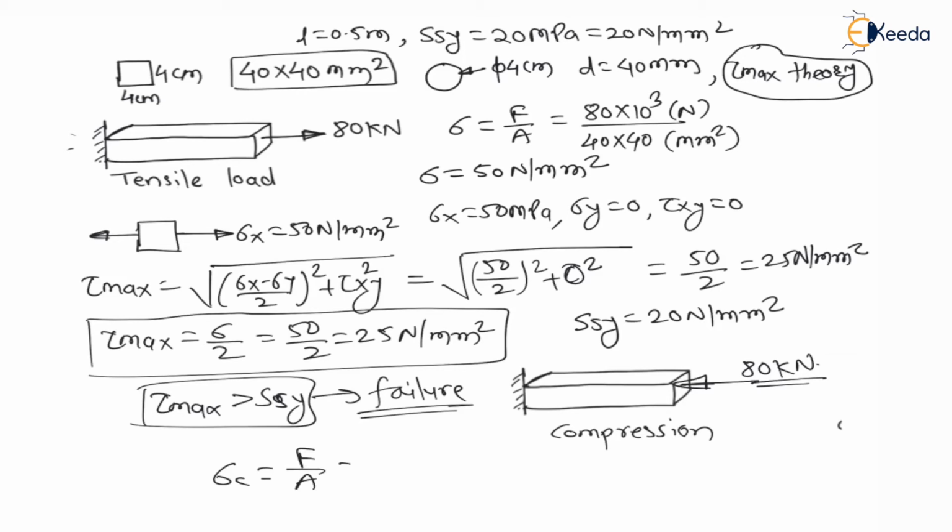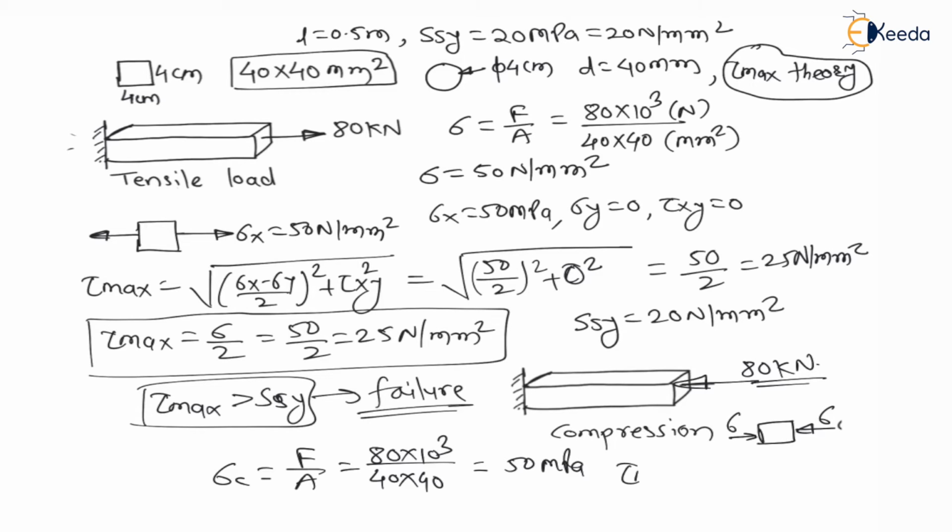Compressive force divided by area, which is 80 into 10 to the power 3 divided by 40 into 40, which is nothing but 50 MPa. It is under compression. If I consider an element, the element will be under compression only. This is sigma, sigma, right?